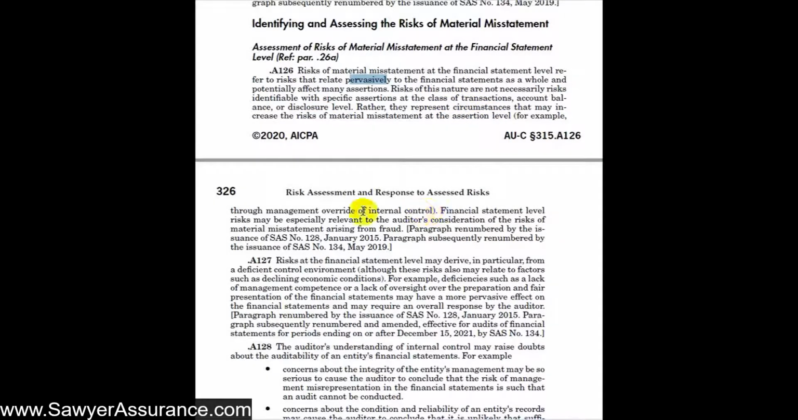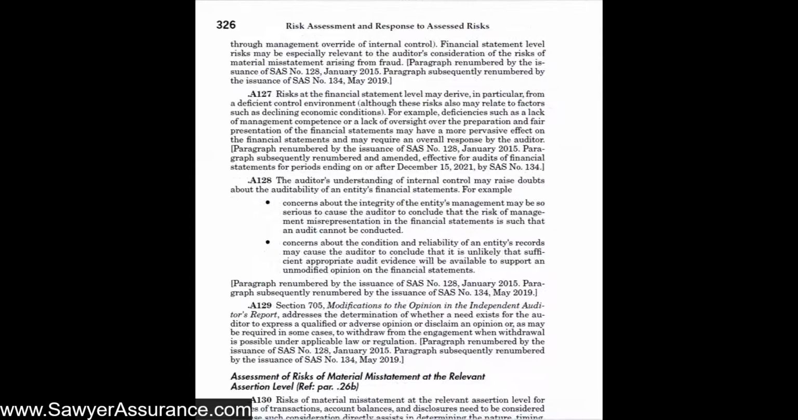So as an example that we said before, the management override of internal control. So if there's a risk that management can override controls to make the financial statements say whatever they want them to say, then that's certainly a risk that is pervasive across all assertions. So they can do that to any account in the financial statements. And as we mentioned before, if there's any kind of fraud, that could be pervasive across the entire financial statements as well, depending on how the fraud is being perpetrated. And so they got some good examples here.